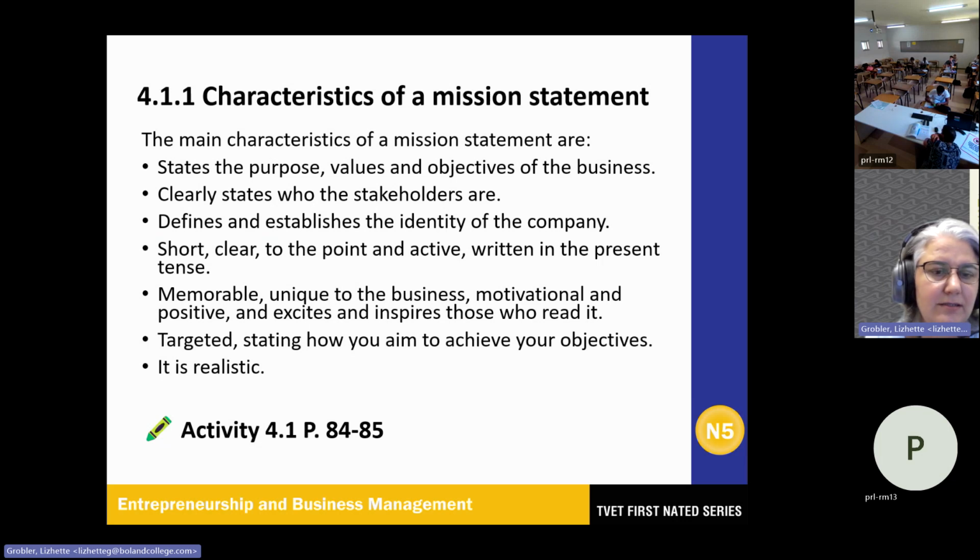Then it is realistic. So obviously don't dream too big, or start on a scale that is not achievable. Okay, I think we're gonna skip activity 4.1 for now.